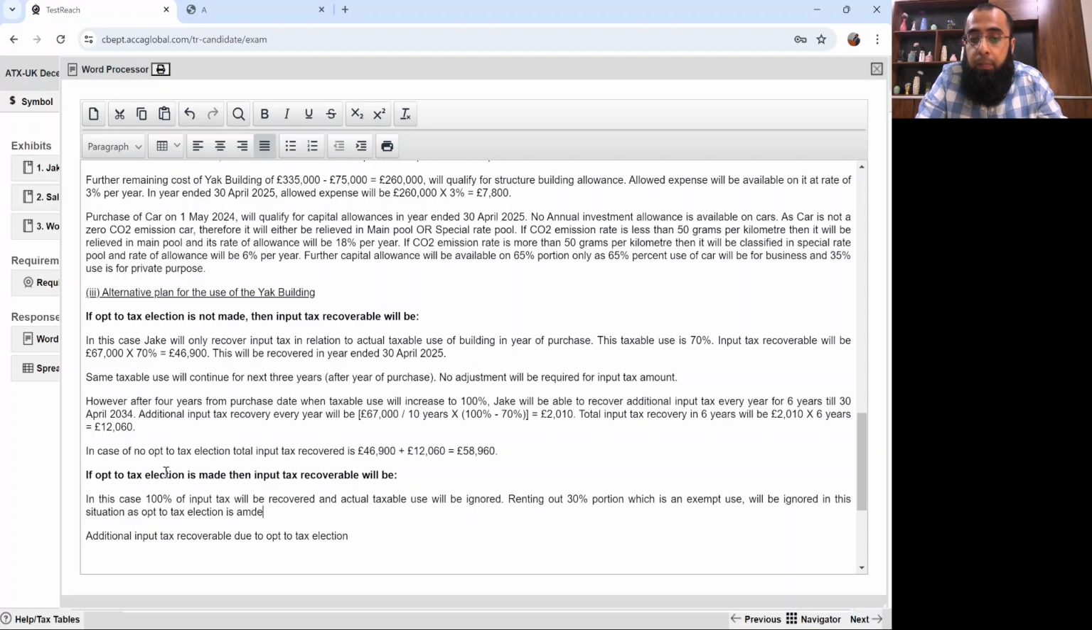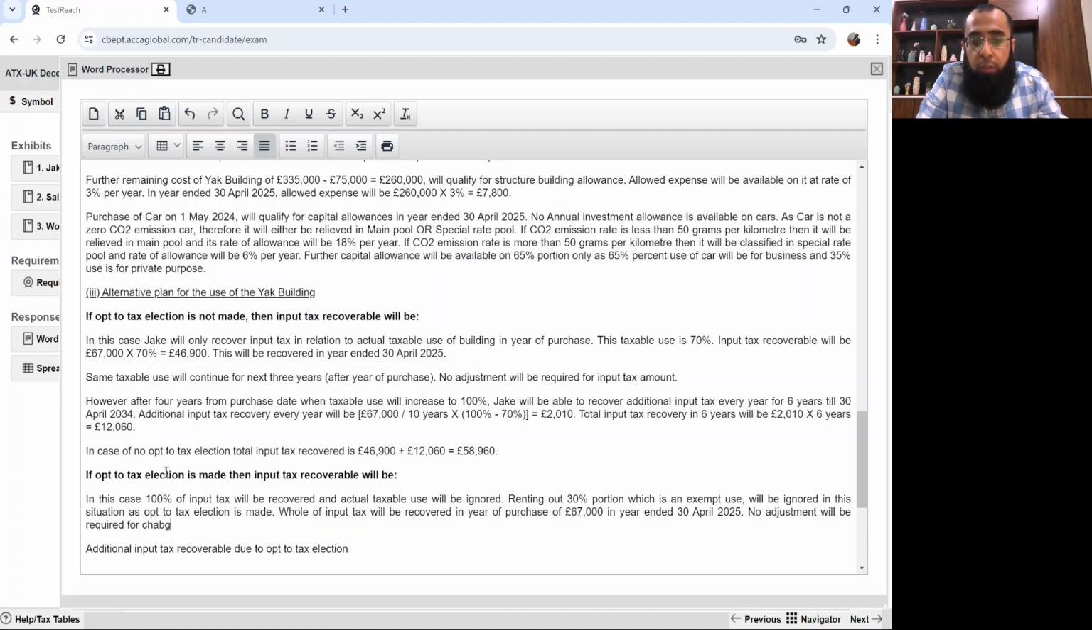The whole of the input tax amount will be recovered in the year of purchase, 67,000 in the year ended 30th April 2025. No adjustment will be required for change in taxable use.